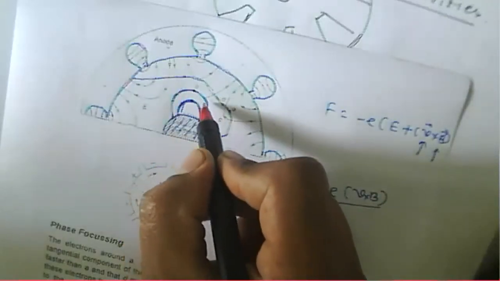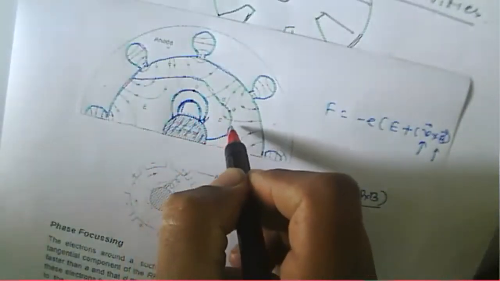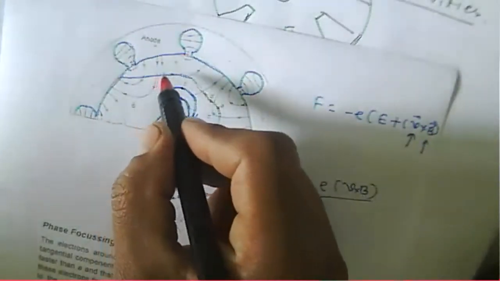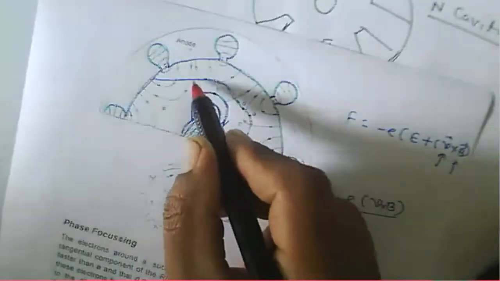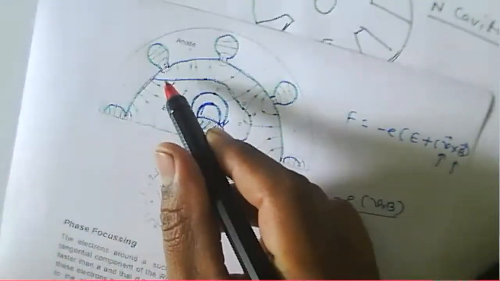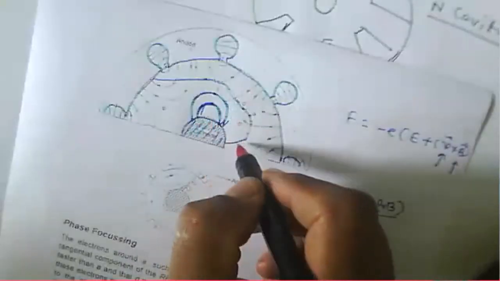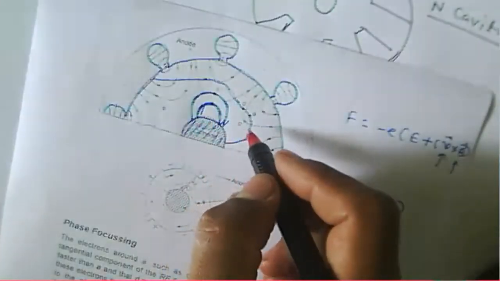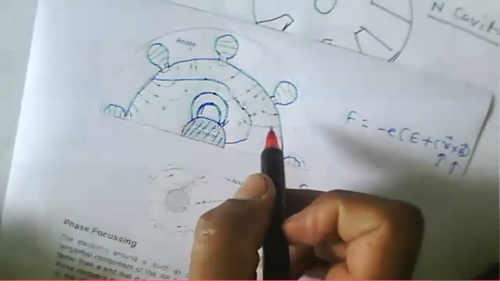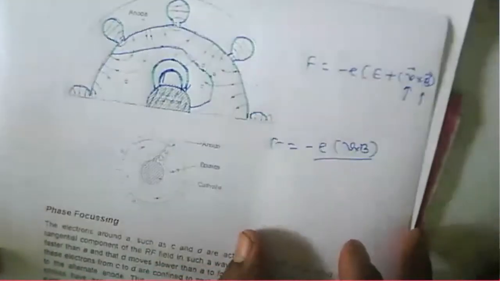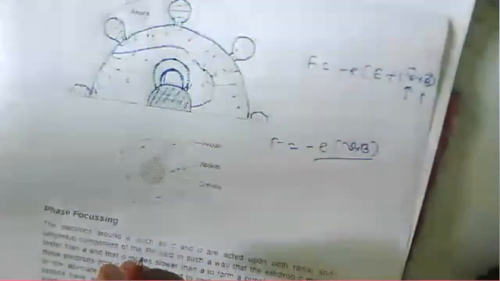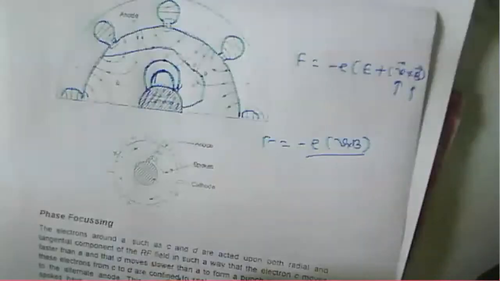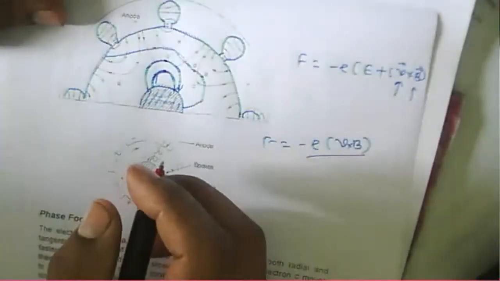Okay, electron B absorbs energy from the RF field, and electron A delivers energy to the RF. So the energy absorbed by B is small as compared to the energy delivered by electron A to the RF field. That's why the energy delivered by A will be large, and because of the delivery of that energy to the RF oscillation, the RF oscillation is sustained.